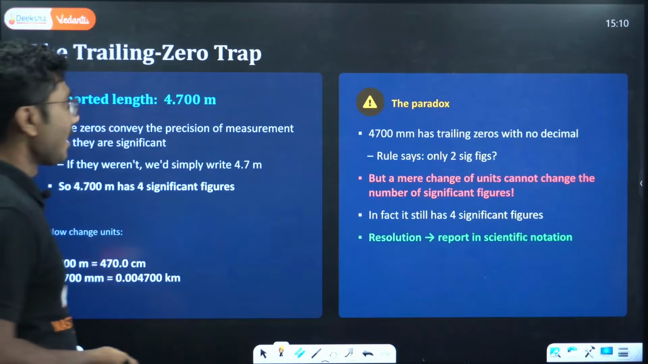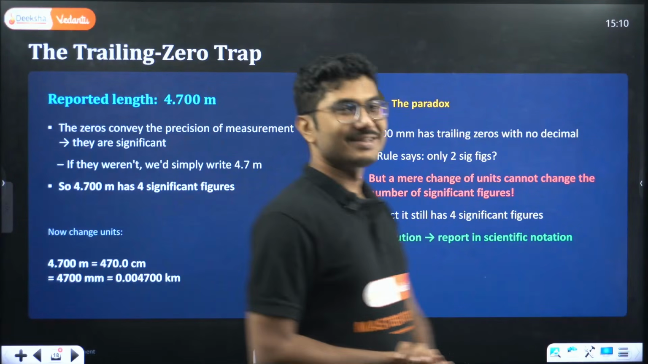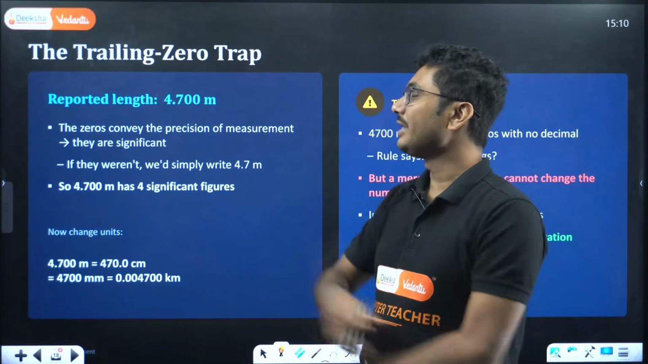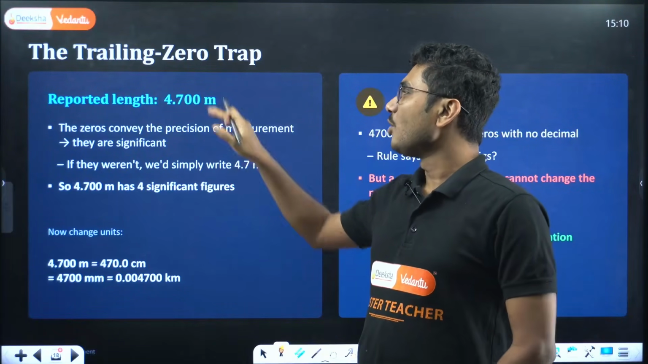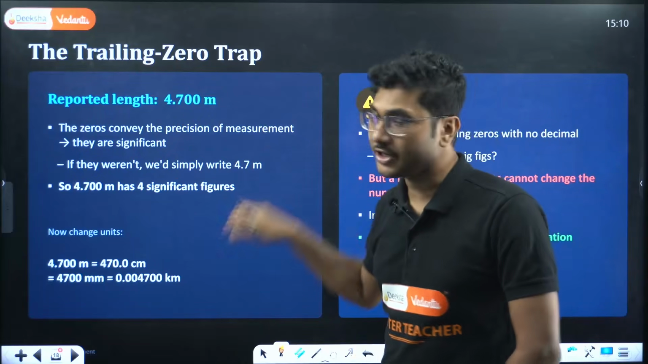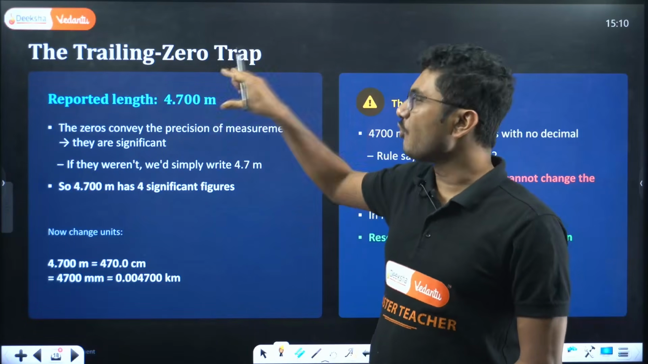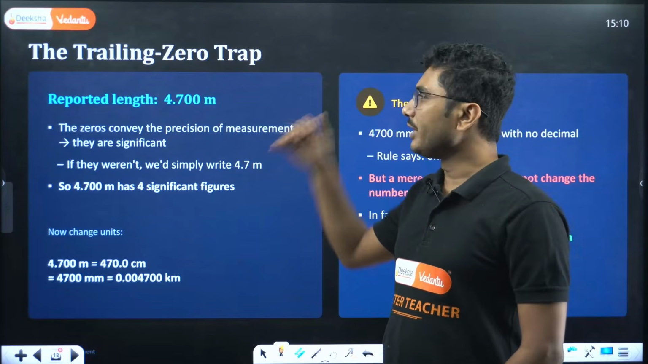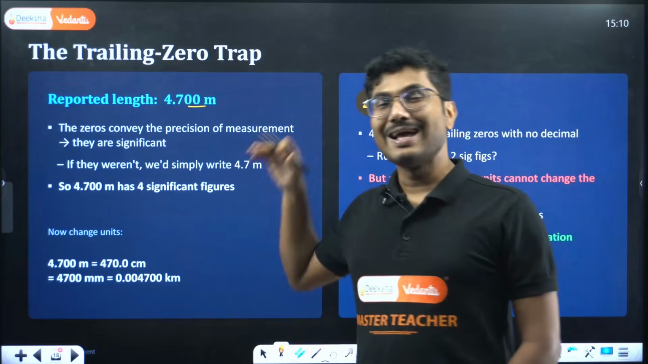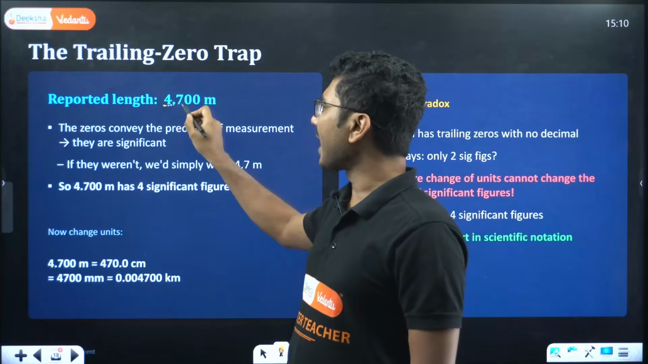Let's move on. The trailing zero trap. Trailing zero is a little difficult, so we are putting a little more effort into it. The trailing zero trap: reported length 4.700 meter. The zeros convey the precision of measurement. Precision of measurement means the result is very accurate, 4.7 only. Your device could measure the result up to 4.7, 1, 2, 3, like that.